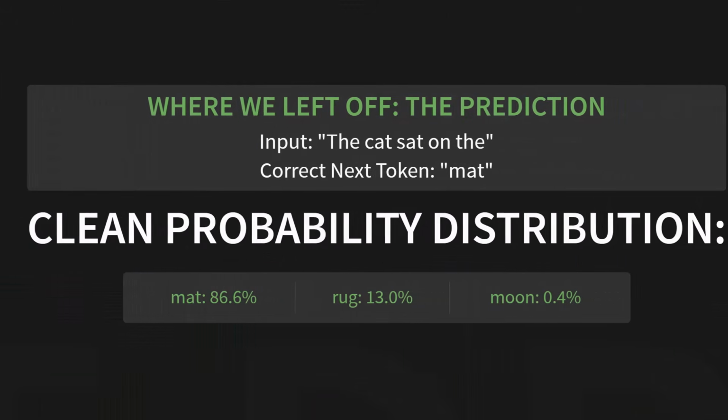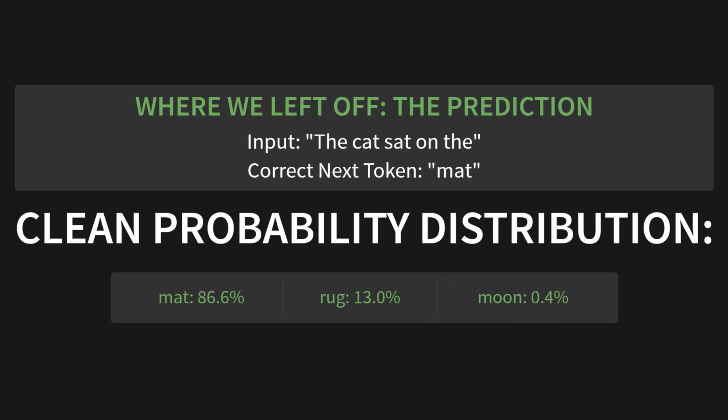All right, so where did we leave off? The model made its prediction. For the input, the cat sat on the, it gave us this clean probability distribution. The correct next token was Mat, and our model was pretty confident, giving it an 86.6% chance. But here's the billion-dollar question. How does the model learn from this?